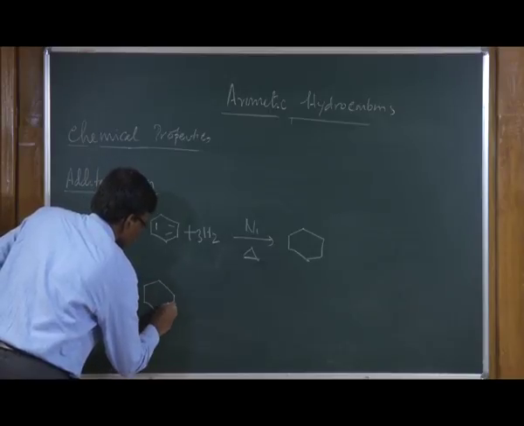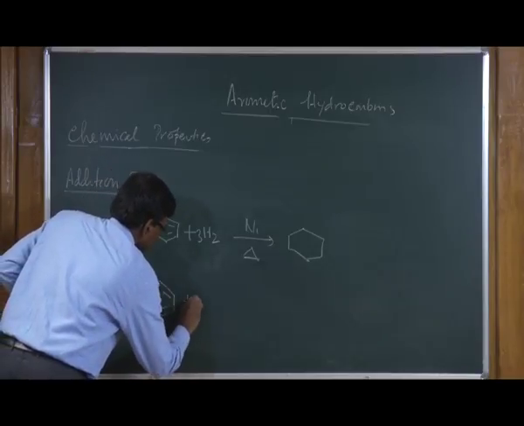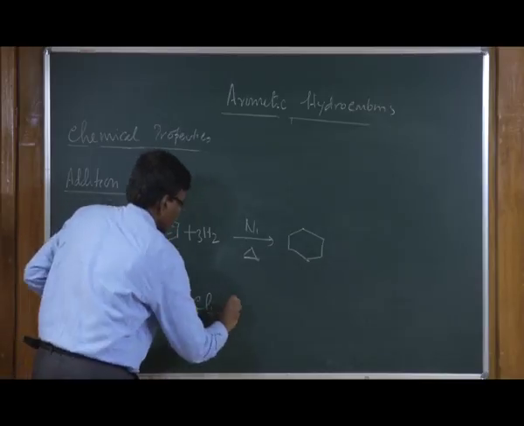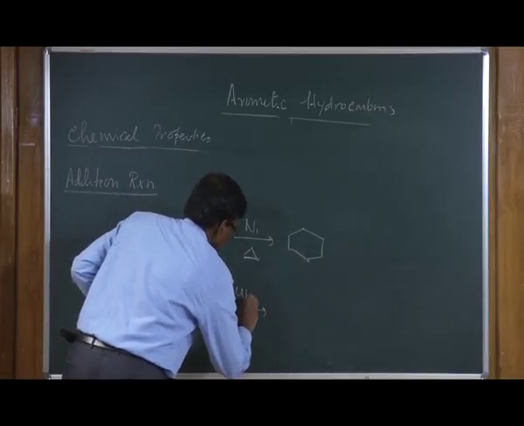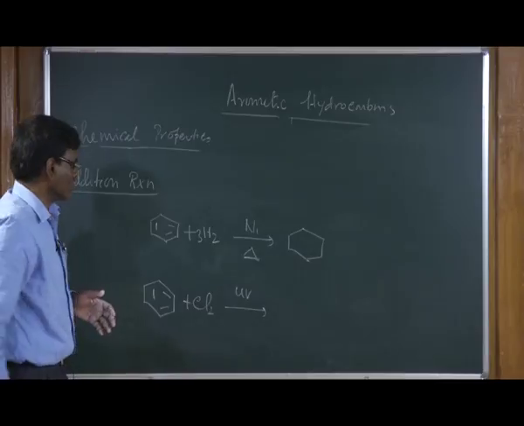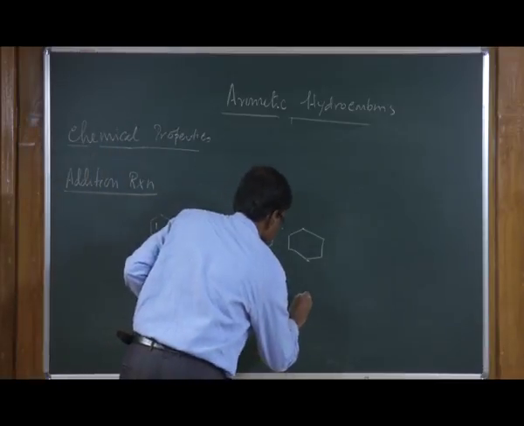Benzene can also be reacted with chlorine in the presence of light to give hexachlorocyclohexane.